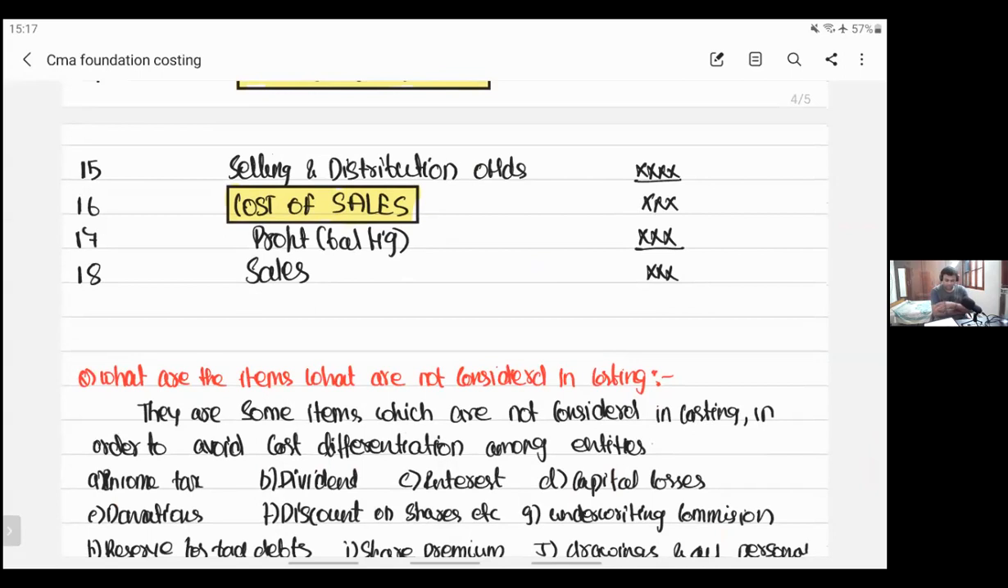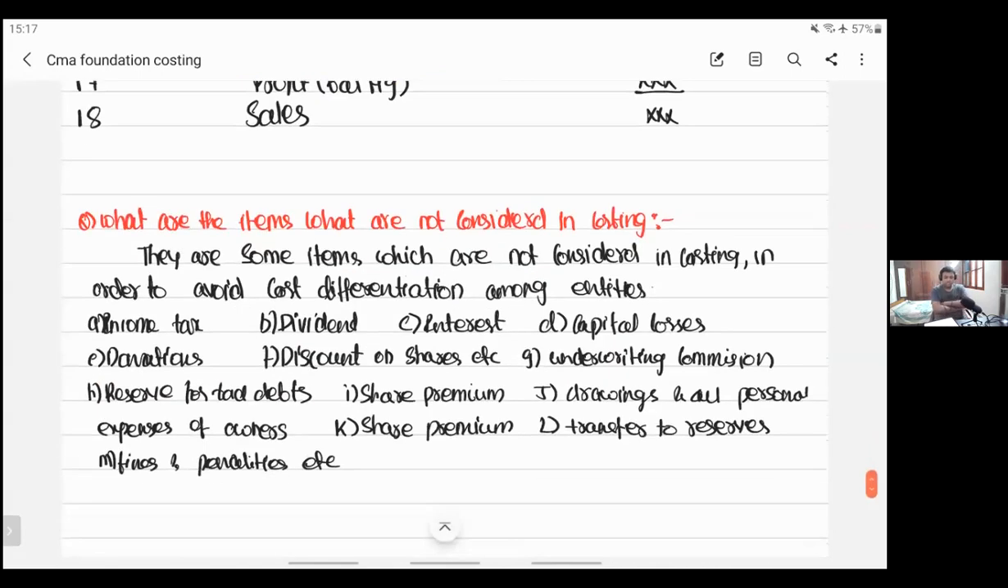I also told you there are a few items we don't consider in costing. Why won't you consider these items? Because if you consider them in costing, they lead to cost distortion. That's the reason these are items you are not supposed to consider in costing. These are the things we did in our last session. I guess the first four to five illustrations also we have done.